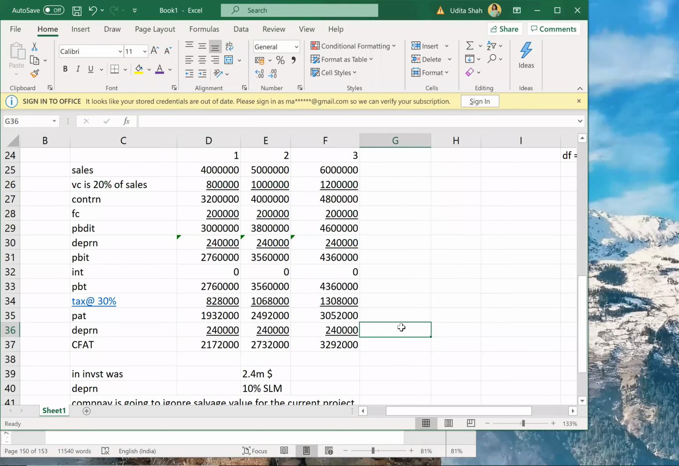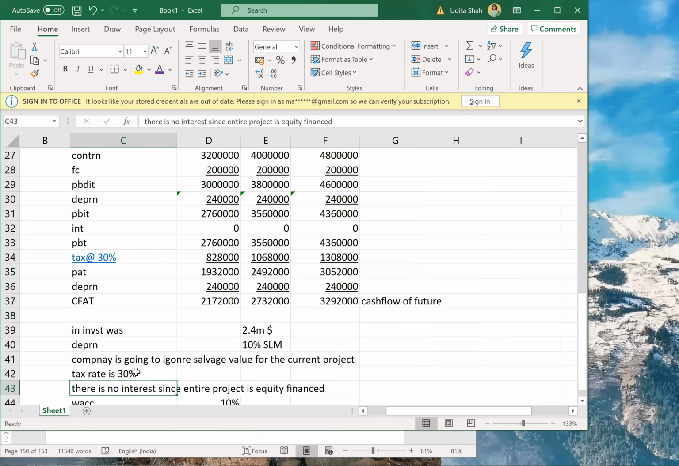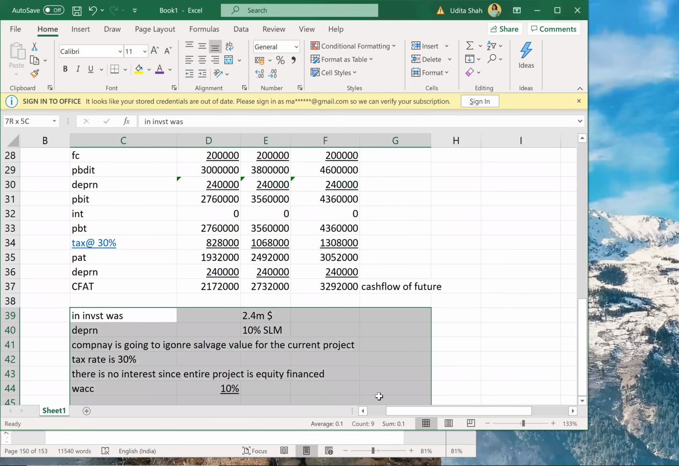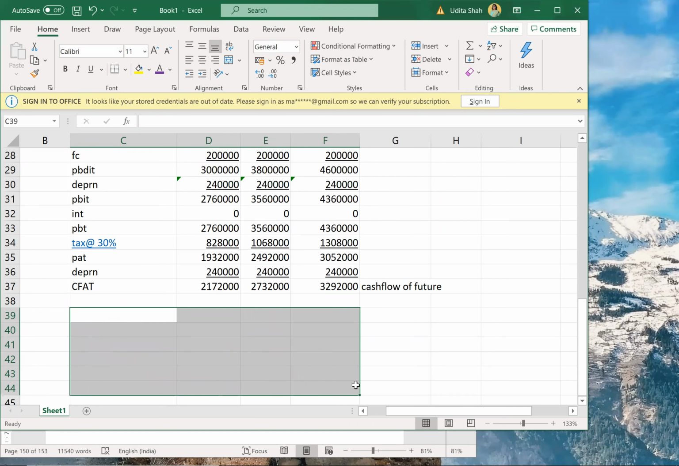So now I have got what? These are my cash flows of the future. Okay. So I have calculated my CFAT. So from CFAT, what I'll do now? I'll calculate my discounted payback period. Initial investment was 2.4 million. Just remember that.